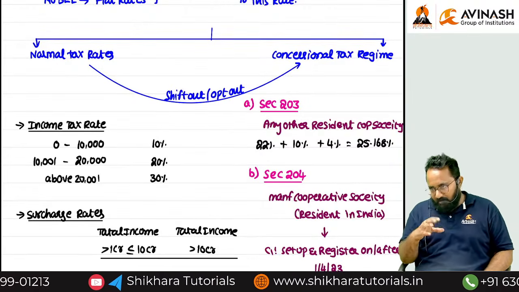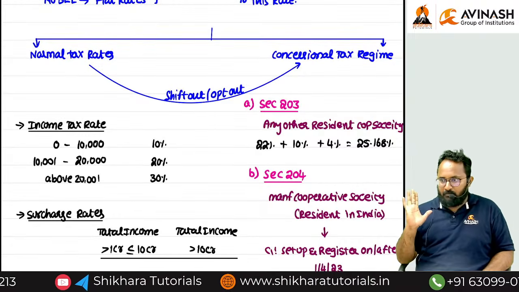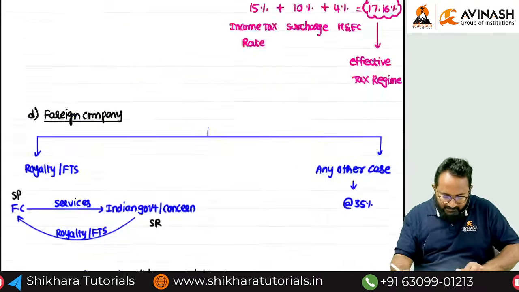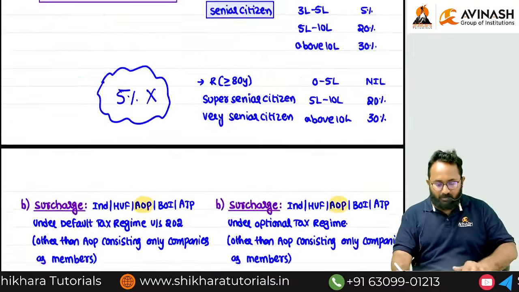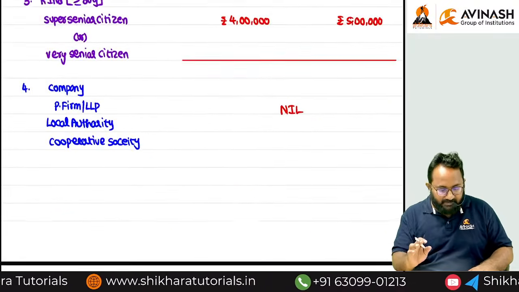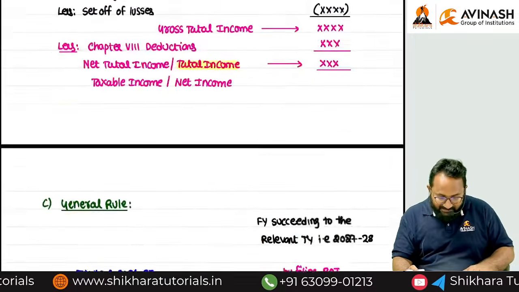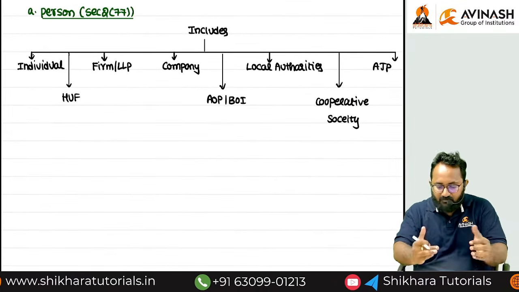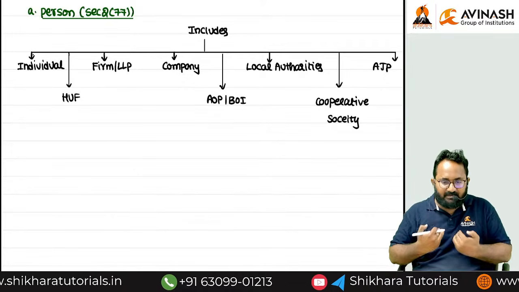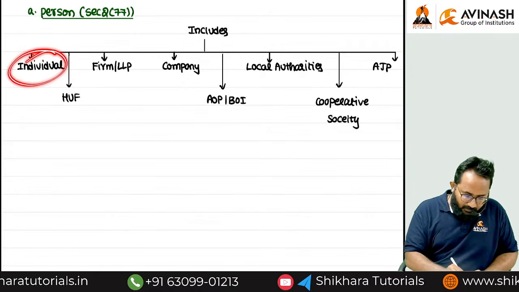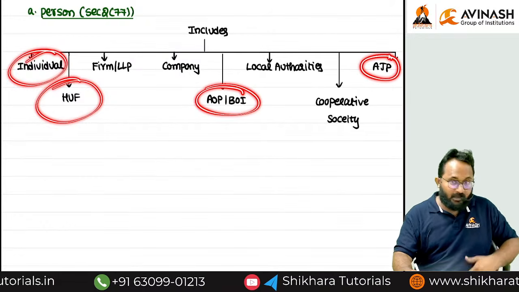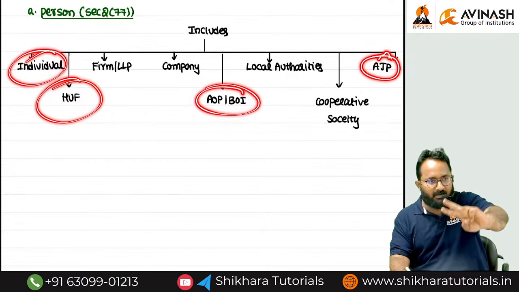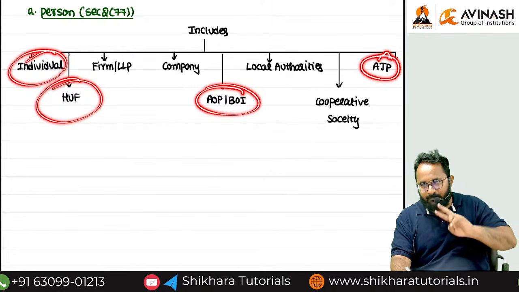Sir, in this session, especially we discussed tax rates and surcharge rates. For whom we discussed? For every person we discussed. You can observe what is that person definition: Section 2, clause 77. You can observe whether we discussed tax rates for all of these persons or not. You can compare. First, individual, HUF, AOP, BOI, AJP. We discussed two regimes. The first one is the default tax regime under 202, as well as the optional one.